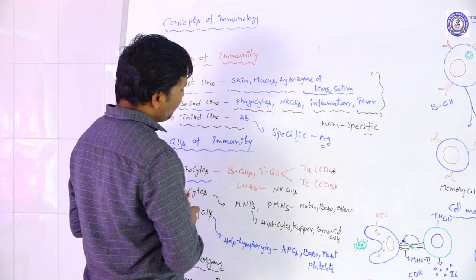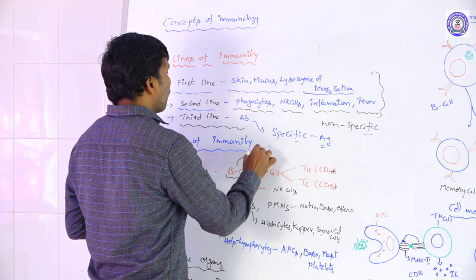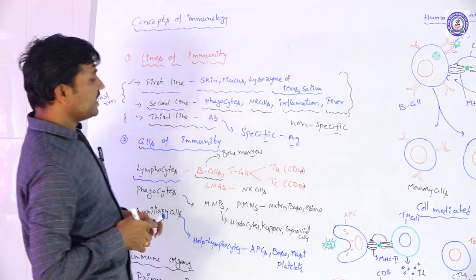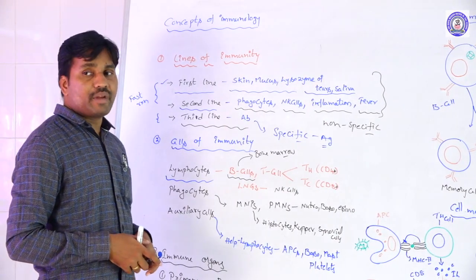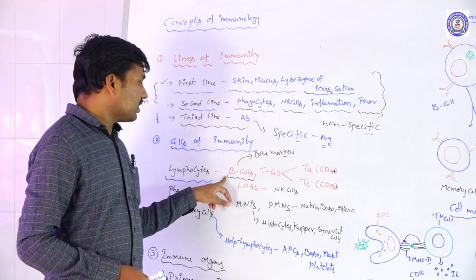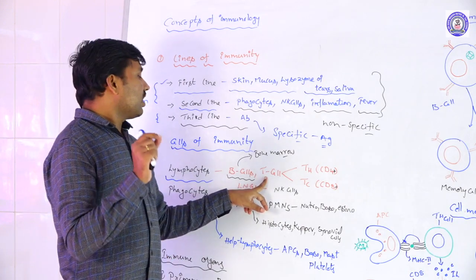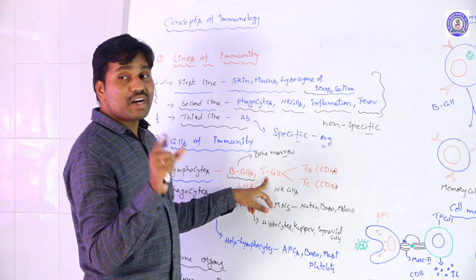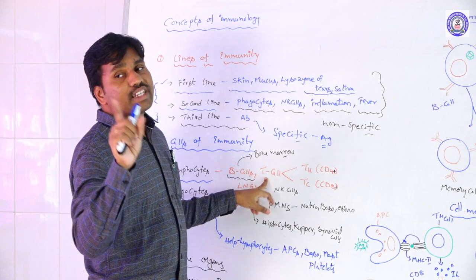B lymphocytes are the lymphatic cells produced in the bone marrow, or in the case of birds, in the bursa of Fabricius. Those cells are called B cells. T cells are the cells which mature in the thymus gland, so they are called T lymphocytes.